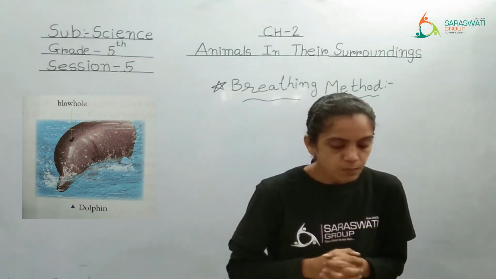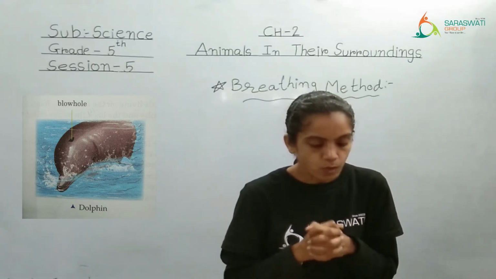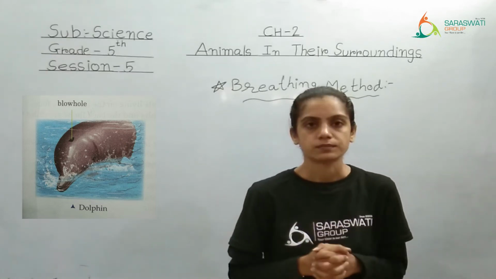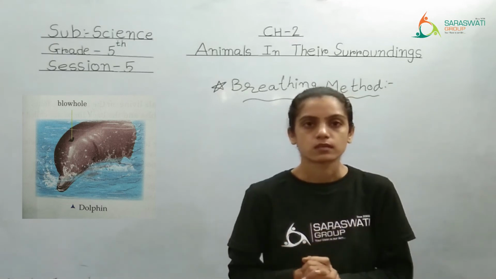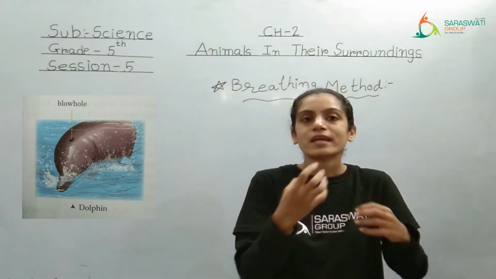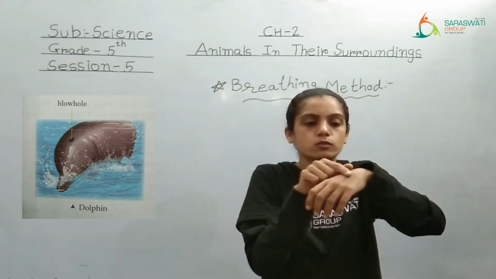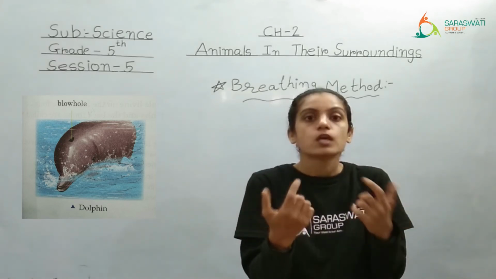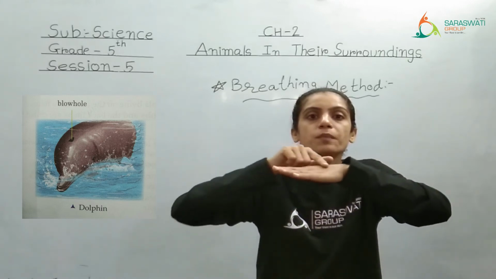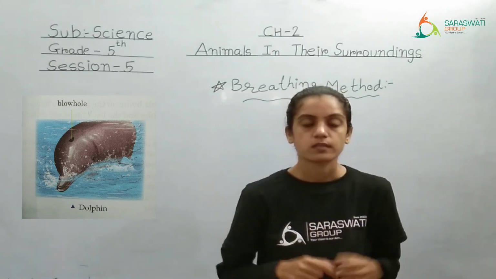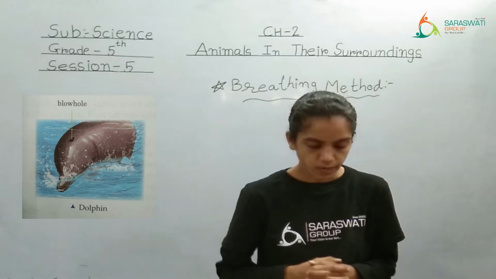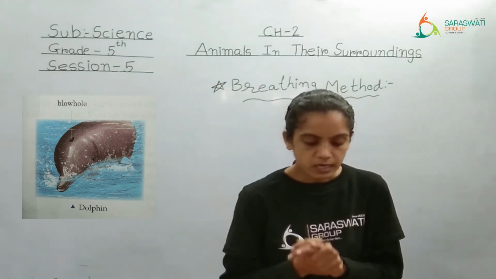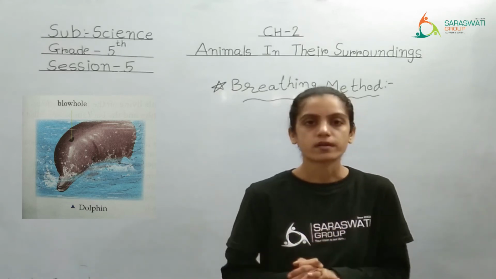See, when they breathe in, oxygen from the air enters their body through the blowhole. When they breathe, the oxygen will not enter through their mouth or through their skin or through their nostrils. They don't have those actually. So it will enter through the hole present on their head. That is the blowhole. Right? When they breathe out, carbon dioxide leaves the body along with water.